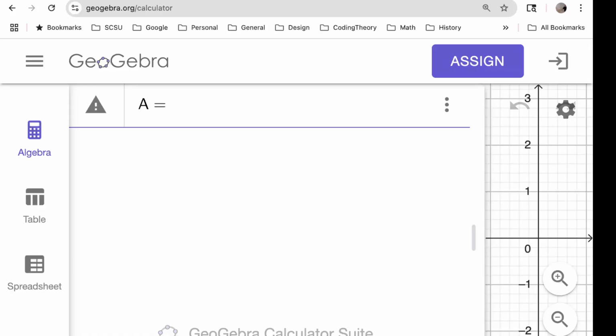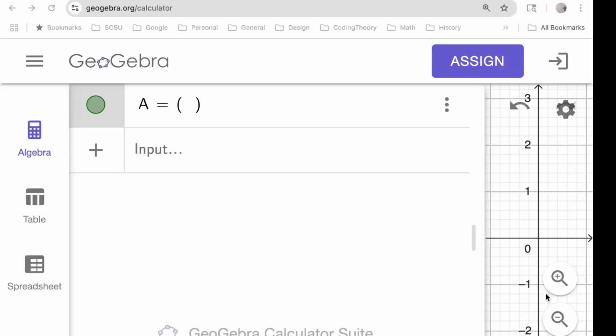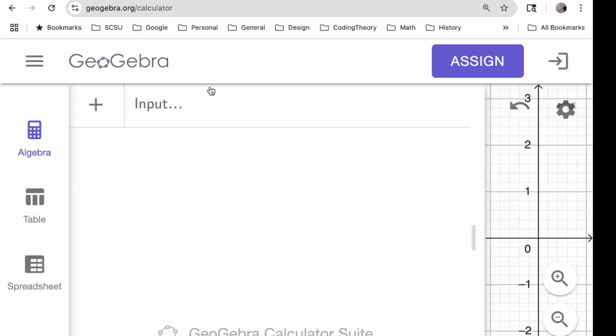So A is a system, a list of lists. That first entry in the, whoops, got too many of them. Let me start that over.